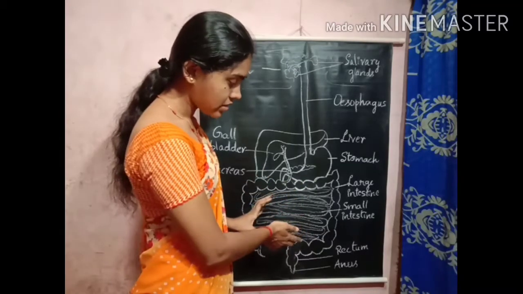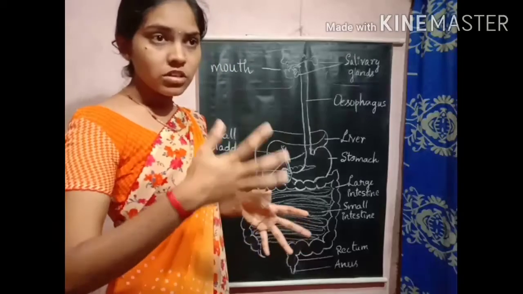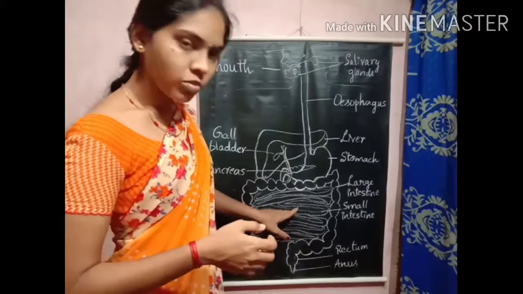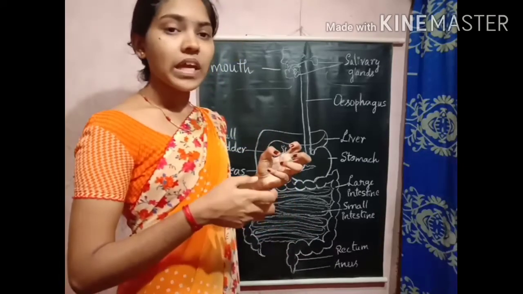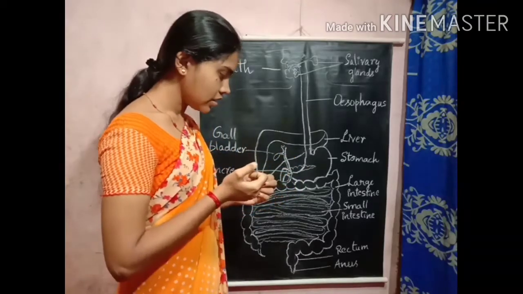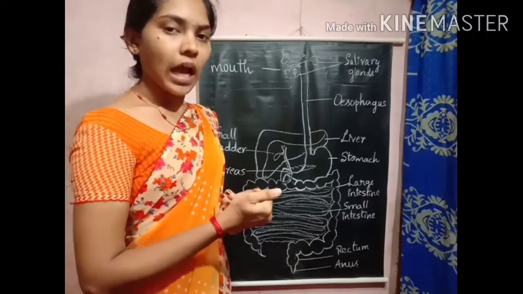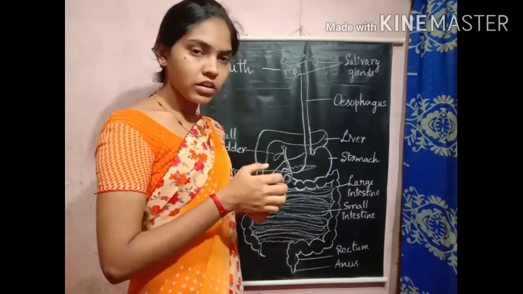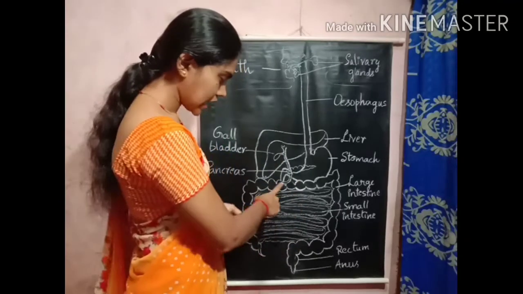The small intestine plays an important role in the digestion process. Once the digestion process is over in the small intestine, the walls of the small intestine contain finger-like projections. These finger-like projections have the ability to absorb the required material. In the small intestine, digestion and absorption take place. The villi will absorb the required nutrients and the remaining food will enter the large intestine.